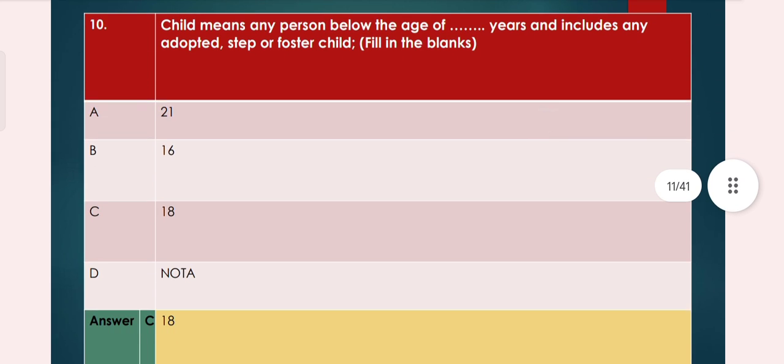Question number 10, child means any person below the age of dash years and includes any adopted, step or foster child. So option A 21, option B 16, option C 18, option D NOTA. So the answer is option C 18.